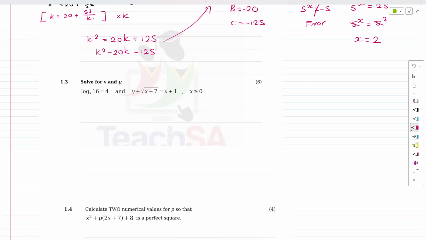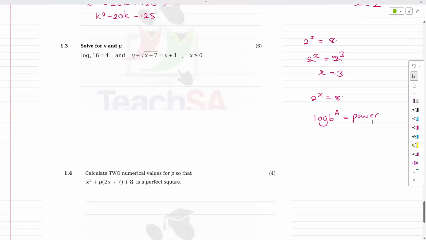So, guys, if you had 2 to the x equals 8, technically, you would do shift factor: 2 to the x equals 2 to the 3, cancel, cancel, x equals 3. We know that. But also, if we had 2 to the x equals 8, we could use logs. So we could say log base answer equals power. And when we deal with this, it's quite simple because log, the base is the one that's touching the log, which is 2. The answer is obviously the one on the answer side, and that's equal to the power, x.